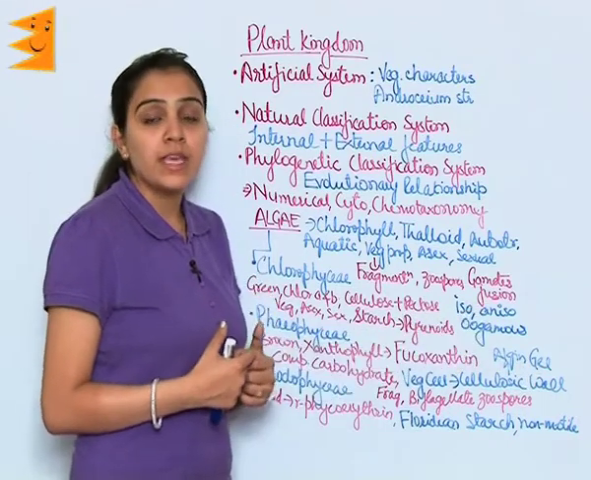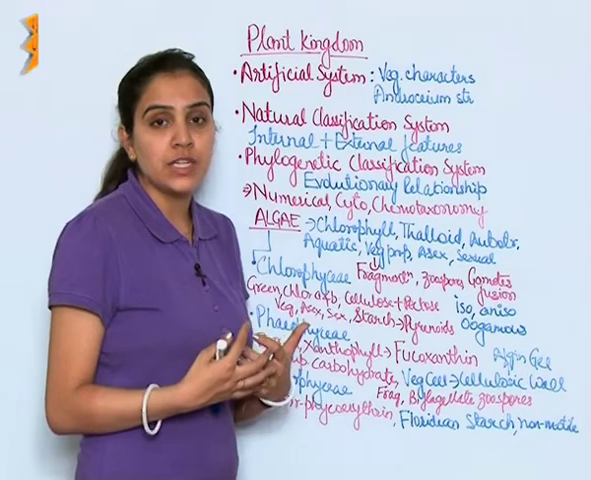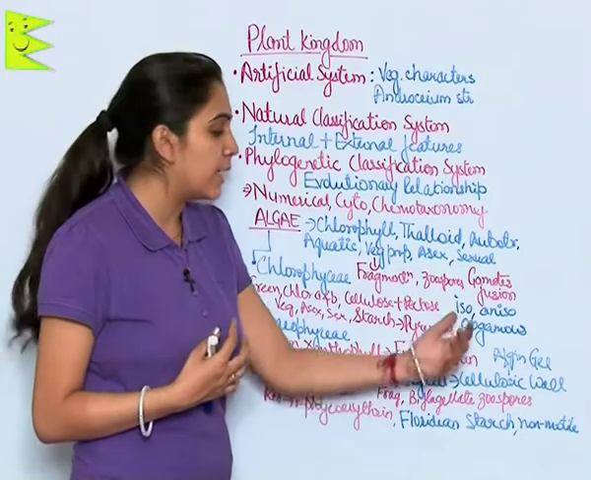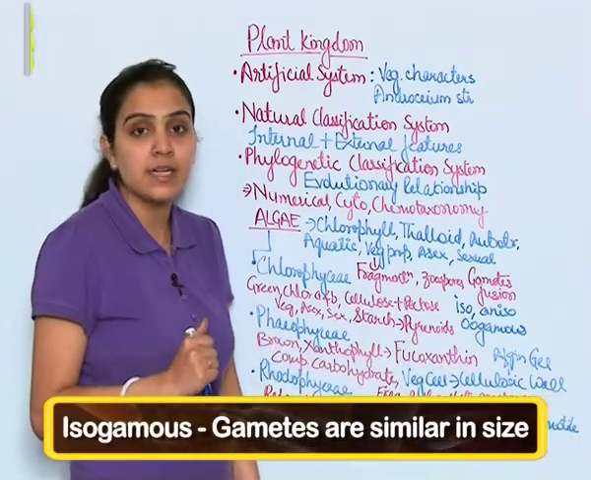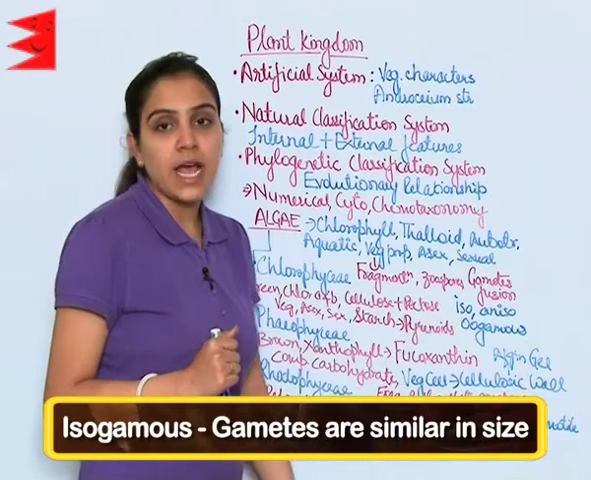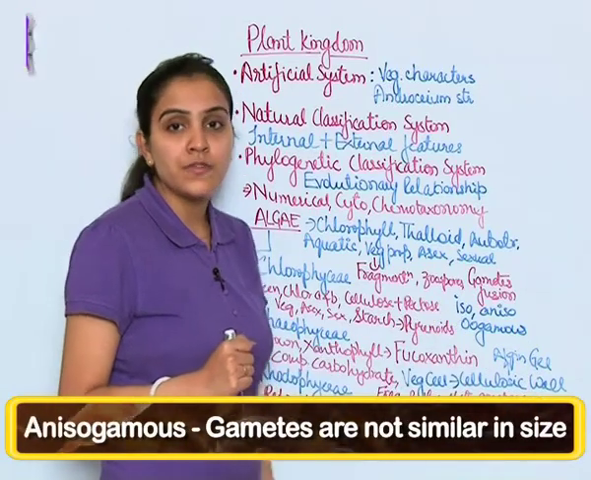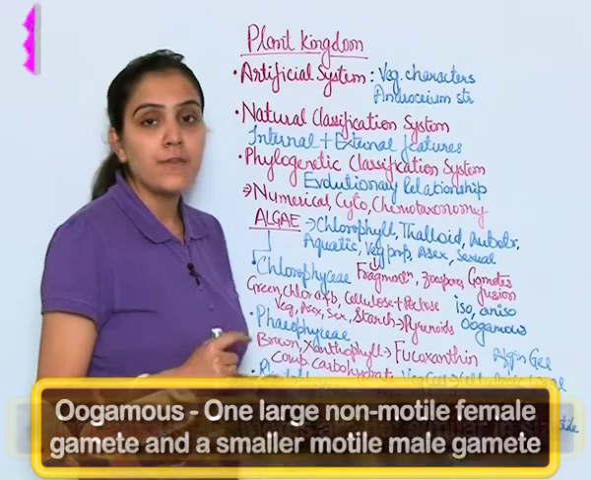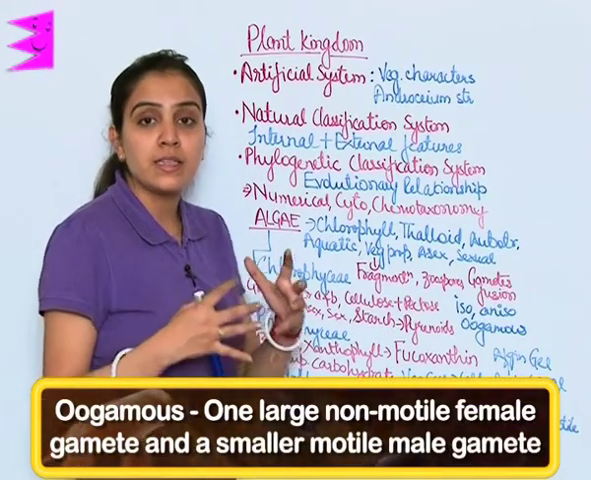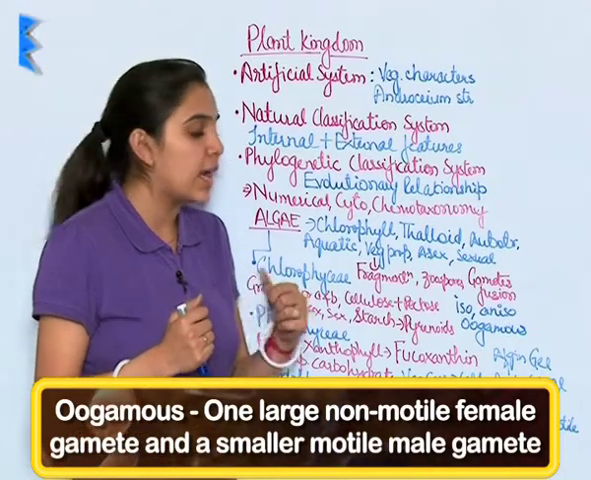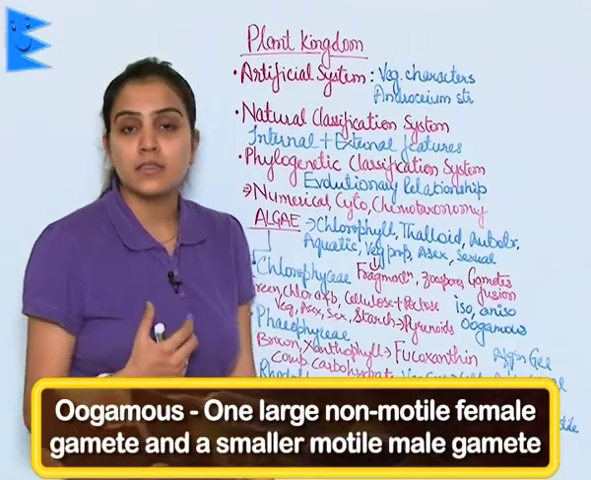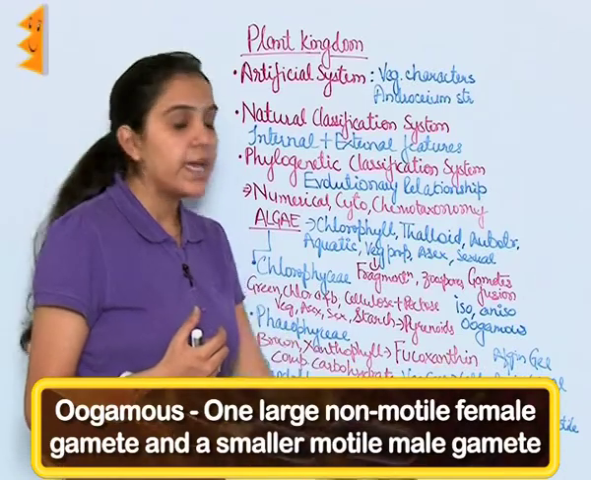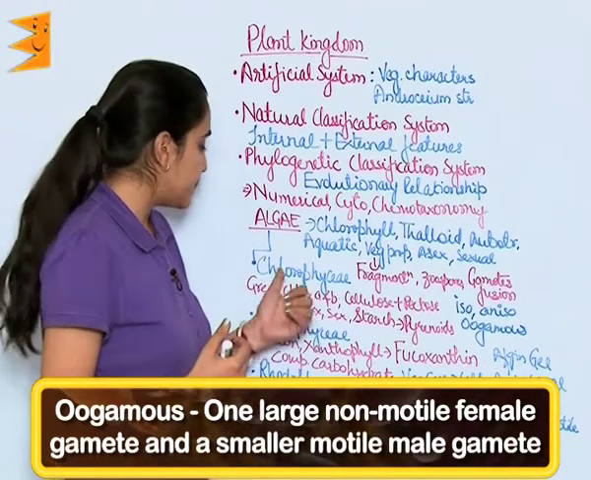And if the gametes, be it flagellated, be it non-flagellated, but if gametes are of similar size, it is known as isogamous. If they are not of similar size, it is known as anisogamous. And if the female gamete is larger in size and non-motile and male gamete is smaller in size and motile, it is known as oogamous.